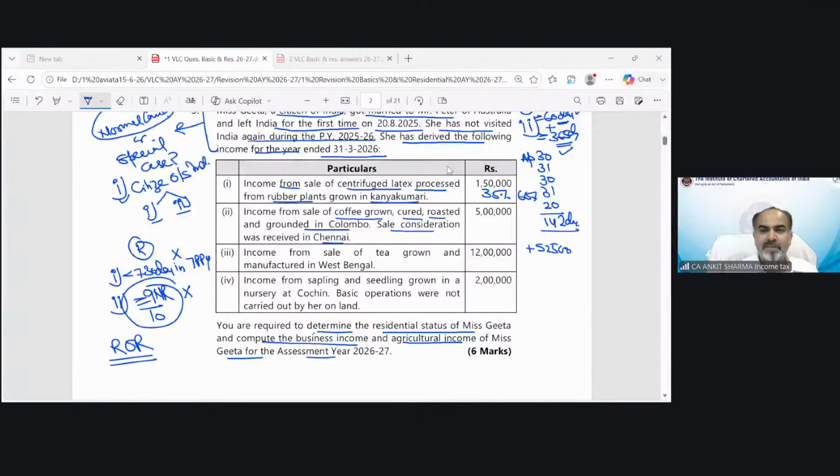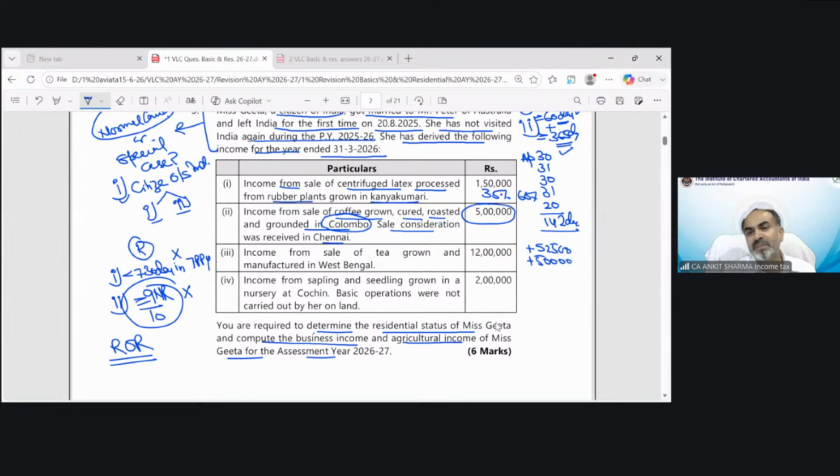Simran is saying complete 5 lakh taxable because agricultural income is outside India. Perfect. You have forgotten, students, that we are talking about Colombo. The agricultural activity has been done in Colombo. Colombo is in Sri Lanka, outside India. As in the above question, where there was income from Nepal, it cannot be considered agricultural income at all, because in case of agricultural income, the agricultural land should be situated in India. In this example, because the agricultural land is outside India, this full income is your taxable income. There is nothing agricultural, it's a pure business income.